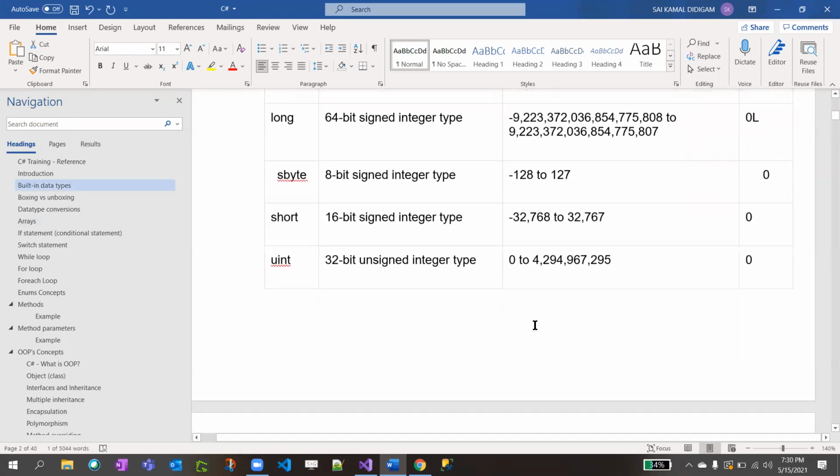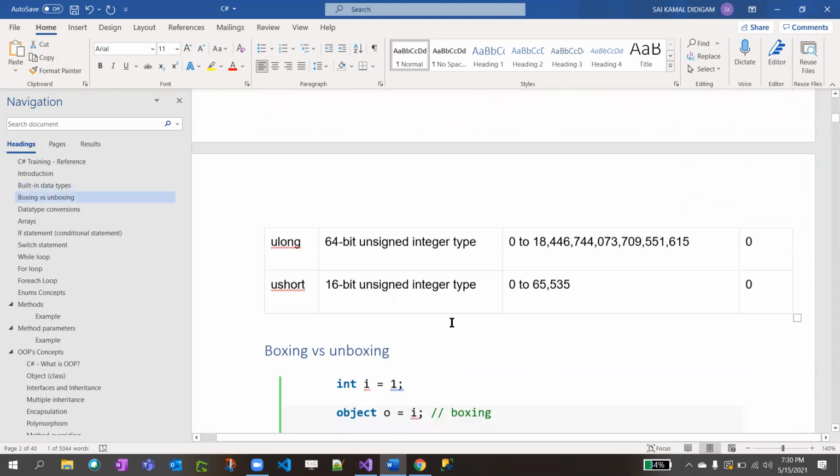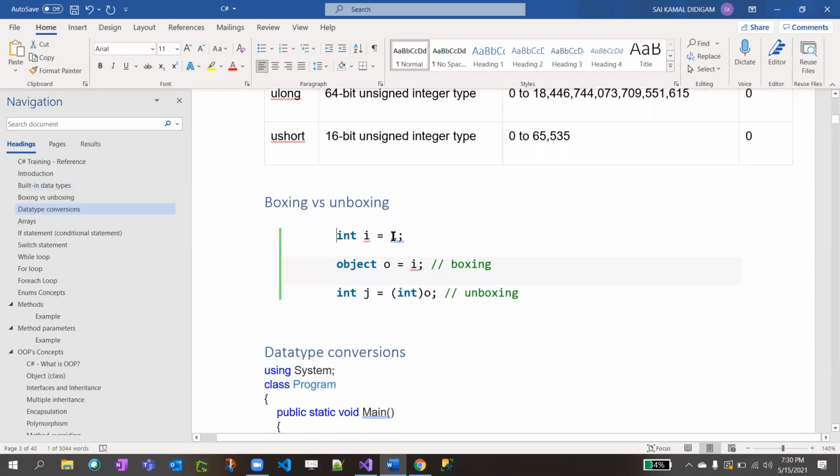As we also discussed the hierarchy, which is the smallest one and which is the largest one. It starts with short, int, long, float, double, and decimal. As we discussed, the parent of all classes and data types is object.